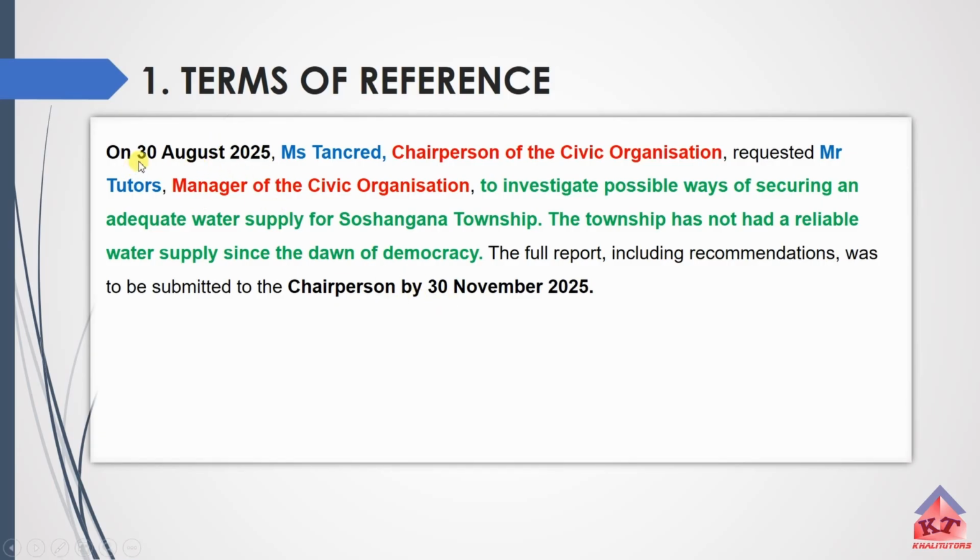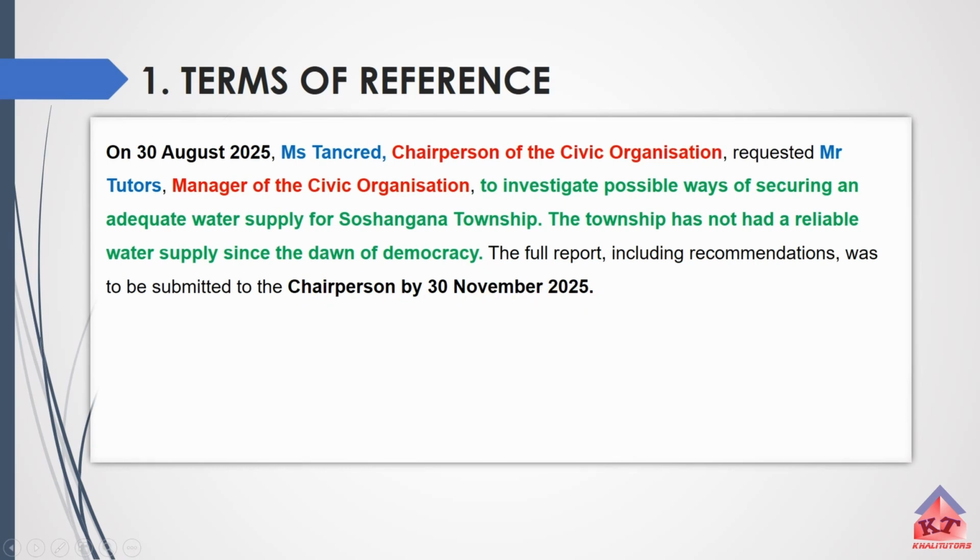If you are supposed to conduct an investigation, if for example you were given this task on the 30th of August, that means you have the whole of September, the whole of October, and the whole of November to do this task. So if you want, you would have assumed that you were given this task somewhere in September or somewhere in October. It is totally up to you, but make sure that it makes sense for that person to conduct an investigation and submit a report by 30 November 2025.